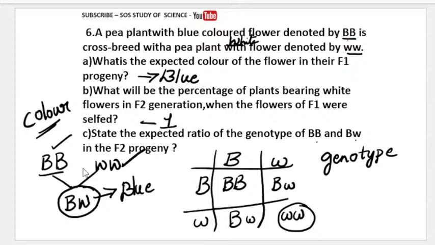So there is one particular character here, that is color. So in monohybrid, what will the genotype always be? The genotype of monohybrid will be 1:2:1. 1:2:1 is the genotypic ratio of Mendel's monohybrid cross experiment.